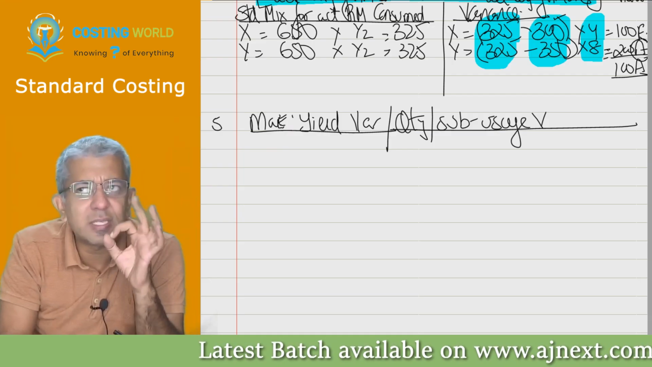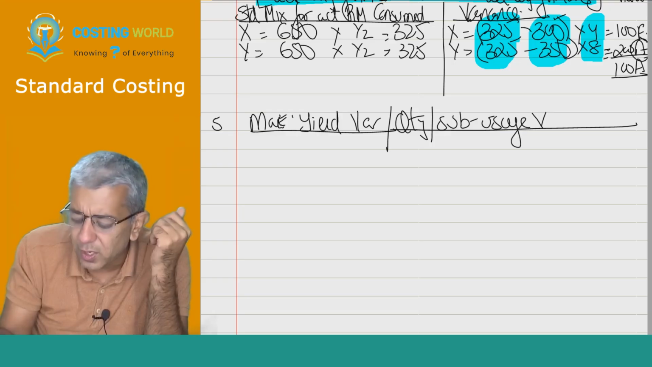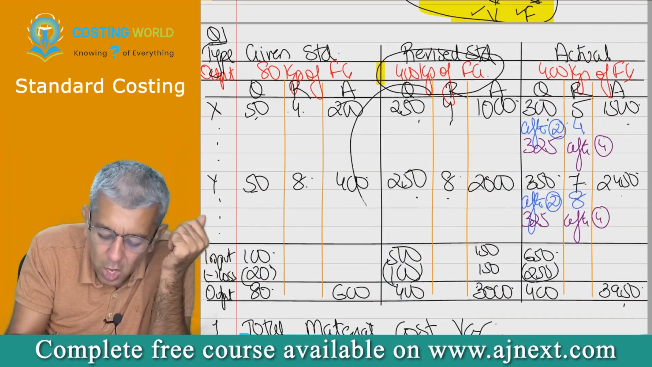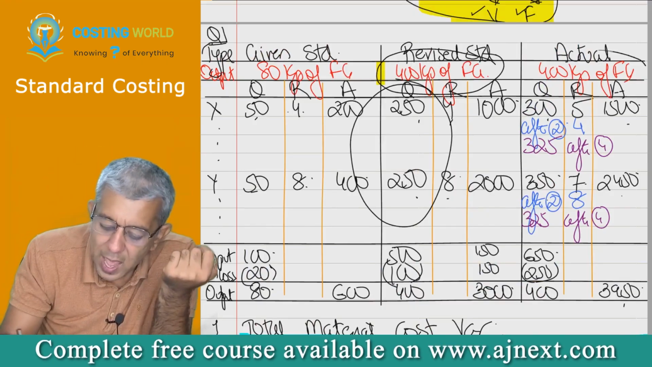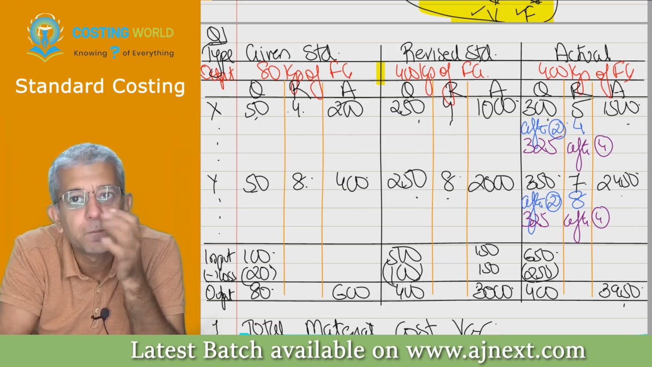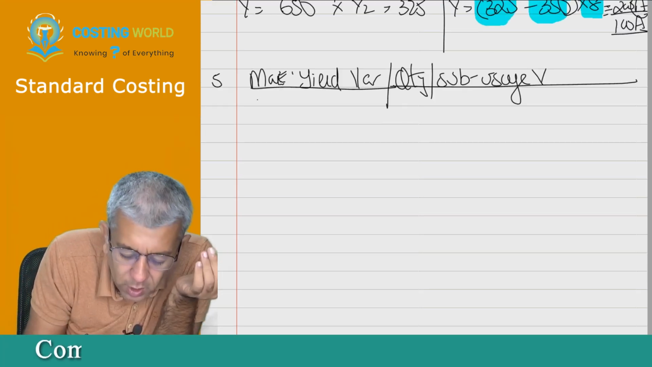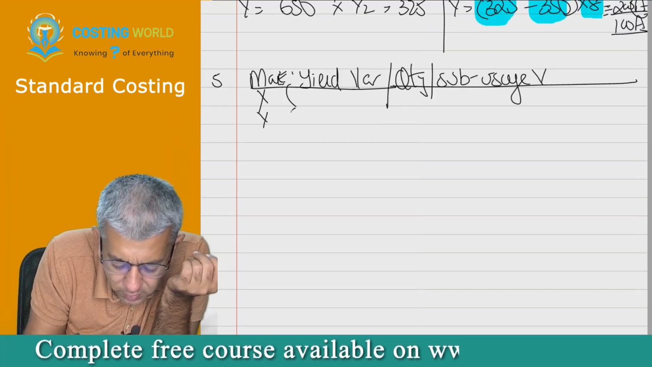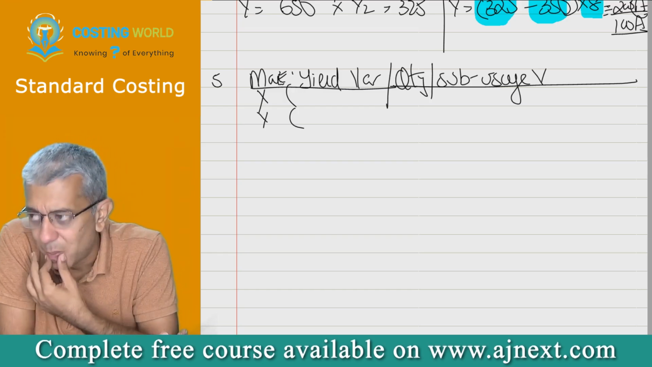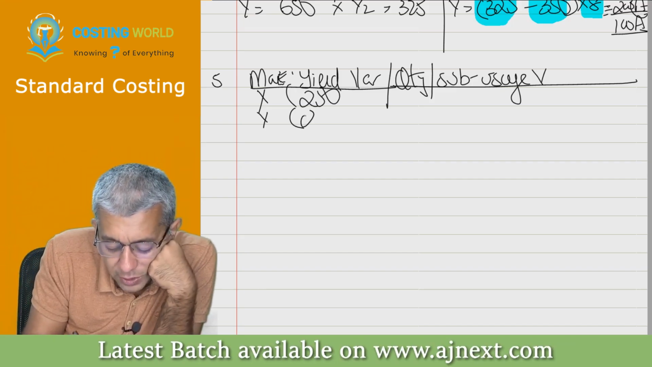Now, whenever we talk of efficiency or inefficiency in materials, we should try to talk like this only: for 400 kgs, how much material you should have consumed, and for 400 kgs, how much material you have consumed. Is that all okay? Yes, sir. So that's what I'm going to be talking of. So please write down X and Y. Tell me, for producing 400 kgs, how much X and Y he should have consumed? 250, 250.